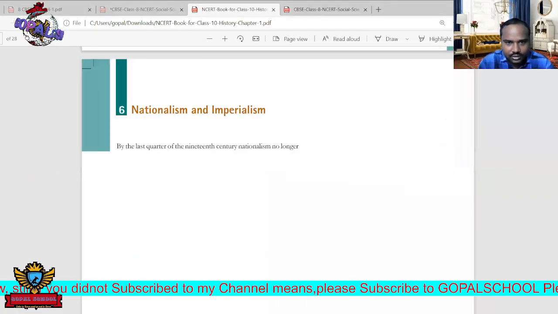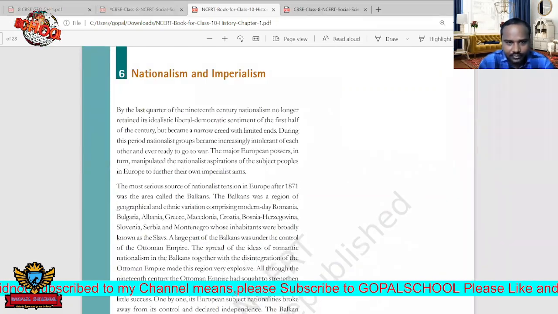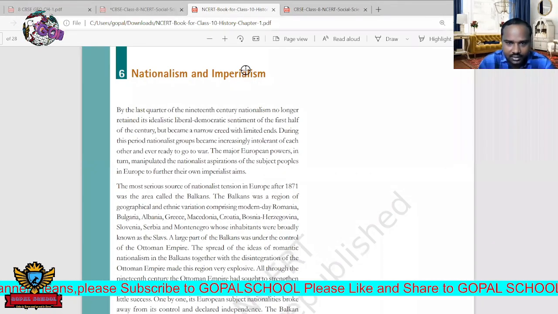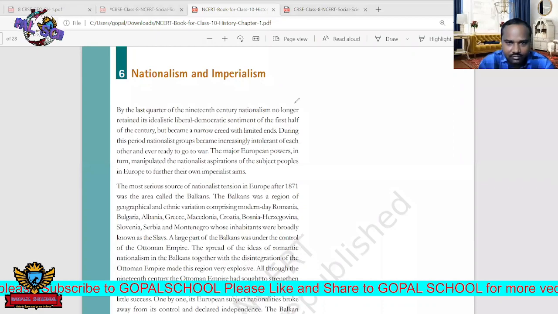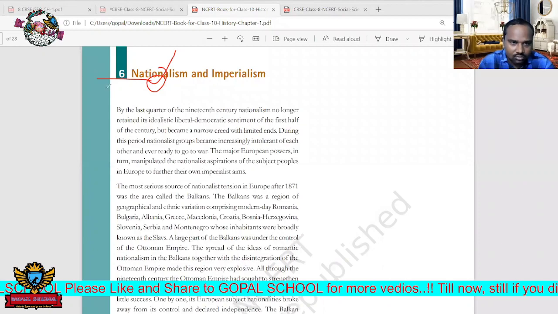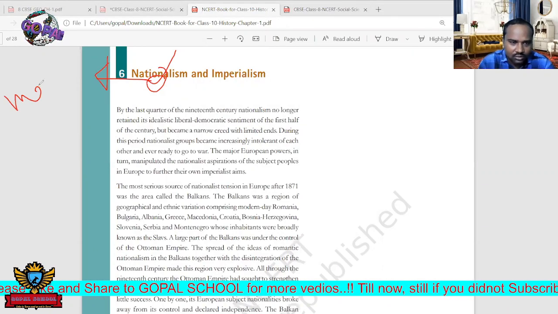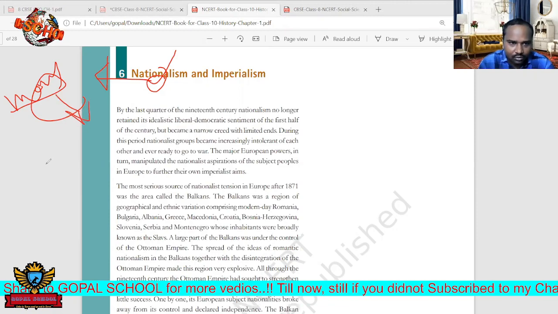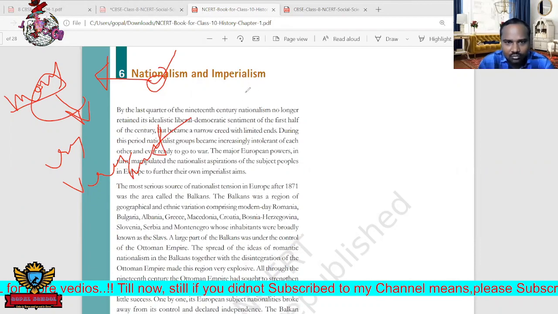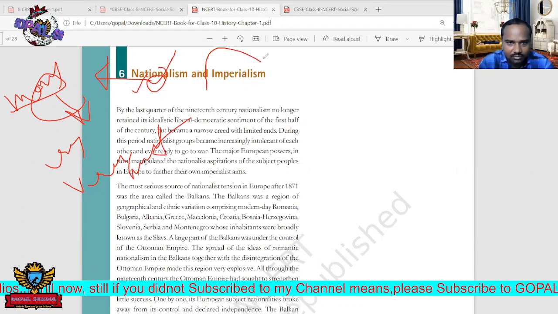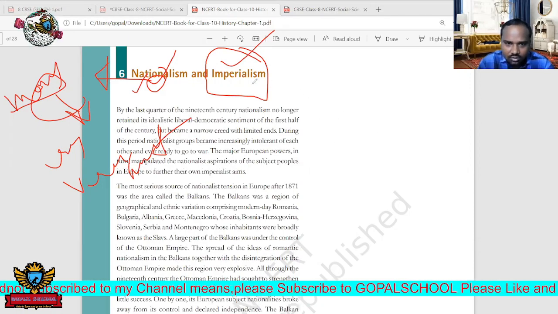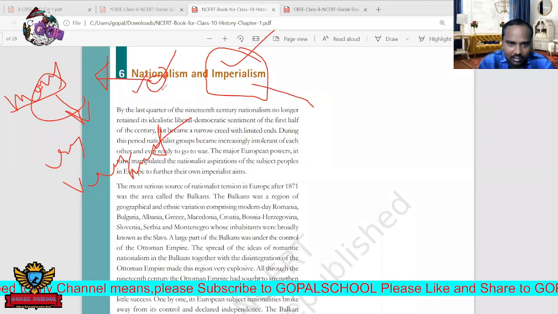The next one is nationalism and imperialism. This is the period of the end of the 1860s and start of the 1870s. Nationalism was started and was successful. Most of the monarchies were overthrown by the people through revolutions, revolts and conflicts. After this, a new system emerged that is called imperialism.